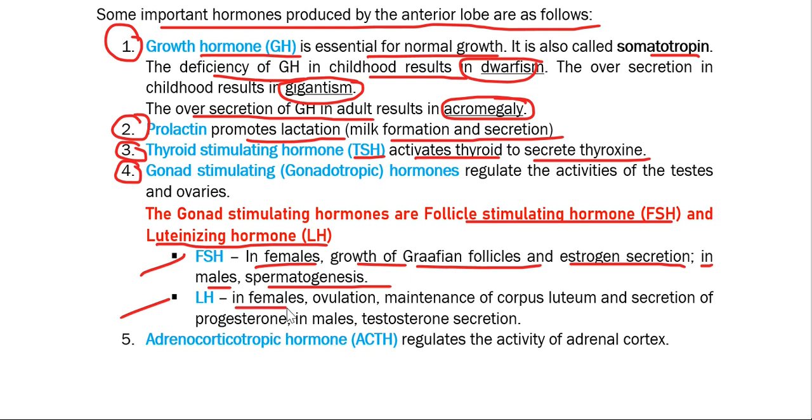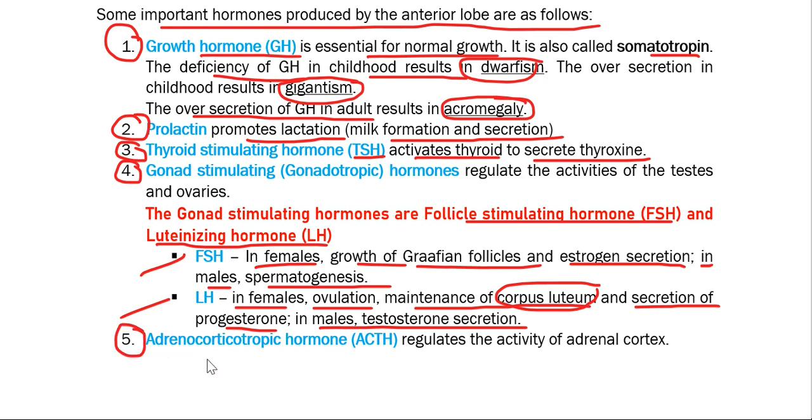LH in females helps in ovulation, that means the release of ova or egg, and also helps in the maintenance of the corpus luteum, the structure which mainly develops after the rupturing of the Graafian follicle in the menstrual cycle, and it also helps in the secretion of progesterone. And in males, this LH helps in the secretion of testosterone.